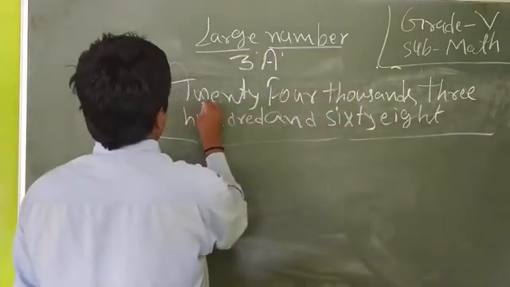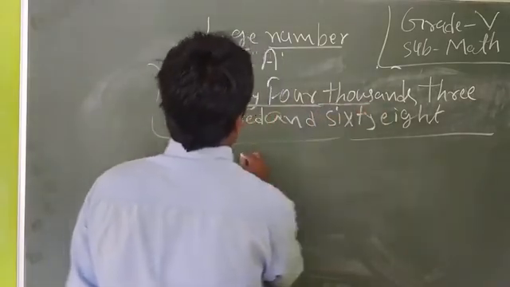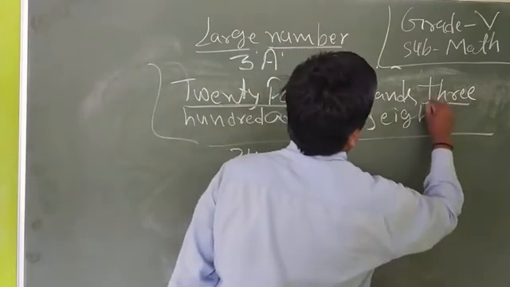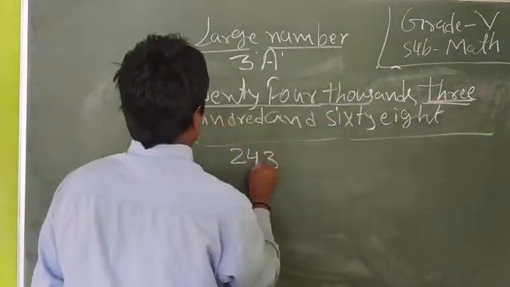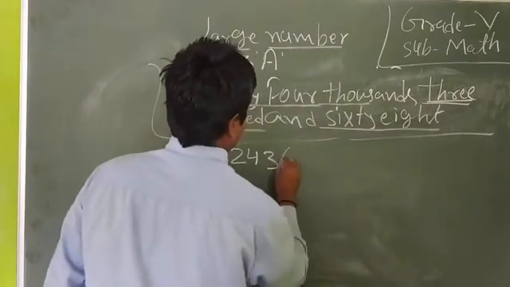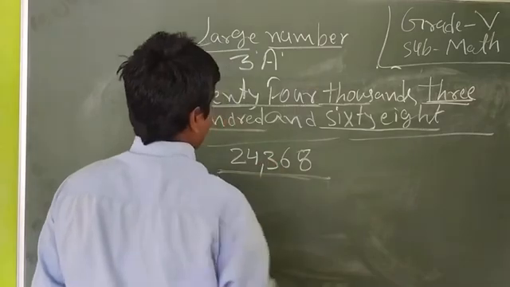We will read it. That means 24,000, 300 and 68. Okay, dear student.